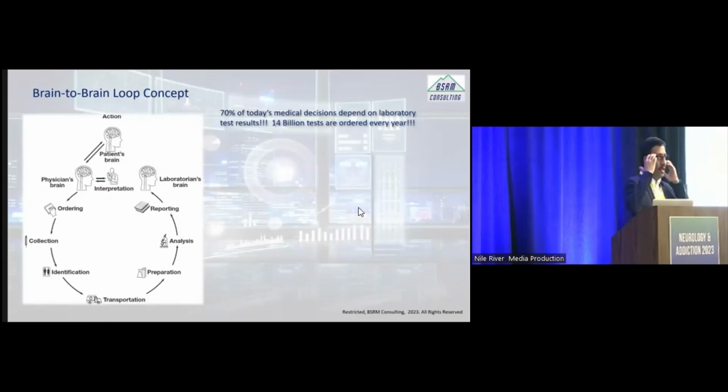The human brain cannot comprehend 30 or 40 different tests and figure out what is going on. So we actually look at one test at a time and check whether it's outside the reference. If it is not highlighted, we just say that everything looks normal, you can go back home. But it doesn't work like that.